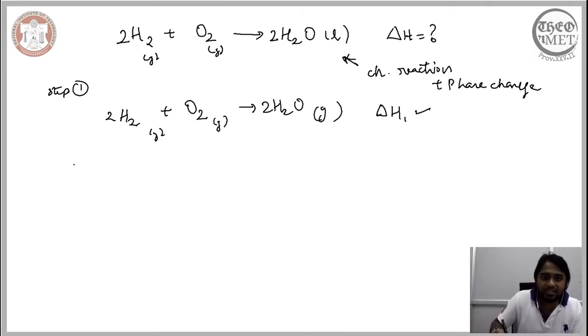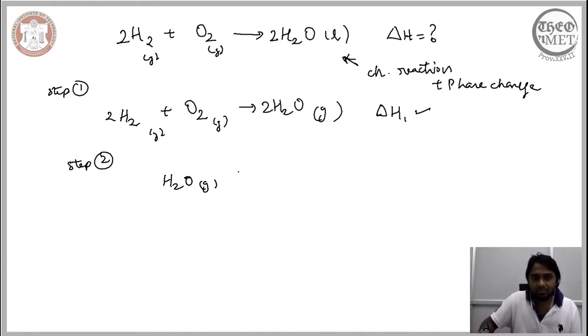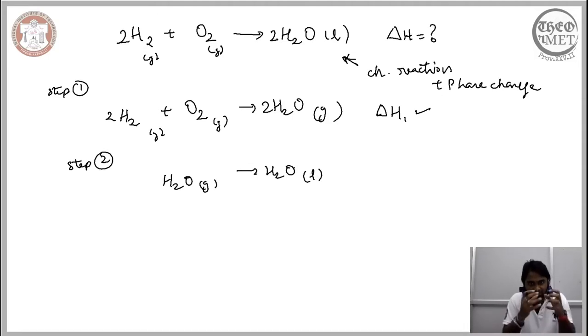Now as a second step, what we need to consider is just the phase change. So the H2O in the form of gas transforms to H2O in the form of liquid. Since we have already considered the chemical reaction associated with the formation of water, now we are just considering the liquefaction of the water, and when compared to the overall reaction, this is a simpler one. It is possible for us to calculate the enthalpy change.